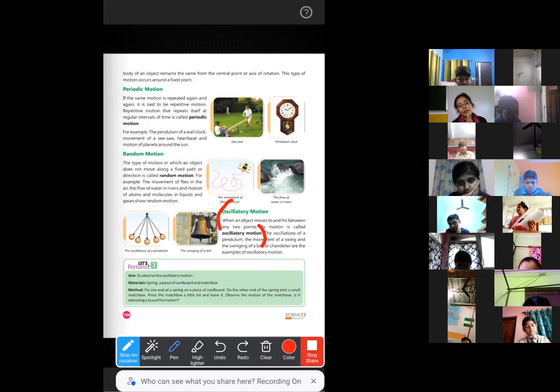So in oscillatory motion also, it is going to and fro again and again, and in periodic motion also it is repeating the same motion like this. So periodic motion and oscillatory motion are almost the same, and the examples are also almost the same.